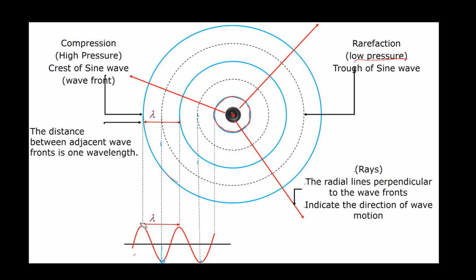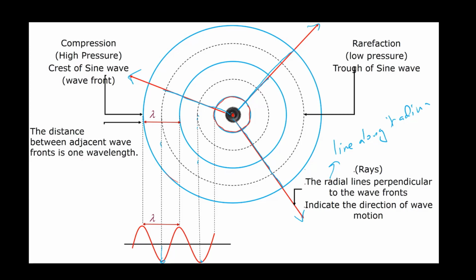Radial means a line along the radius. So as you see, these radial lines are along the radius. This is the radius of each circle. This is the radius of this circle. That is the radius of this circle. So these radial lines are representing in which direction these sound waves are moving, and they are always perpendicular to the wavefront.